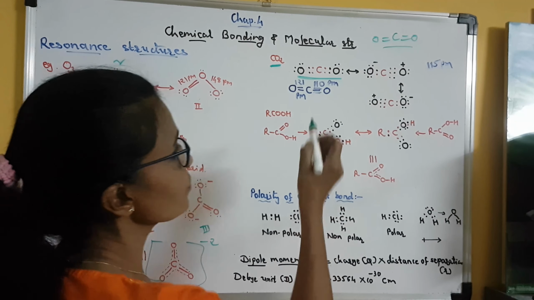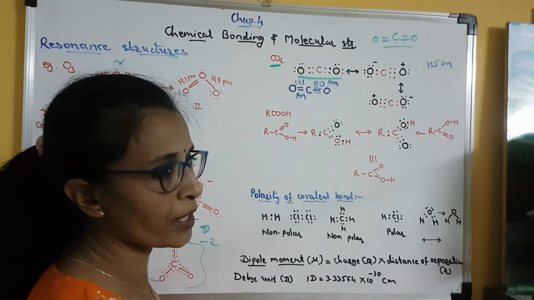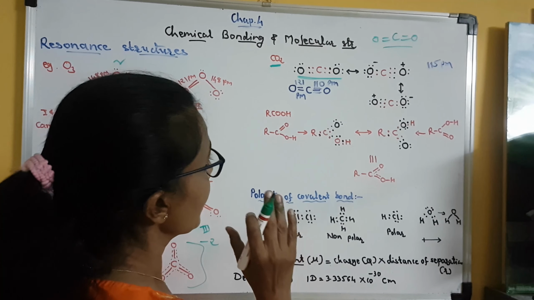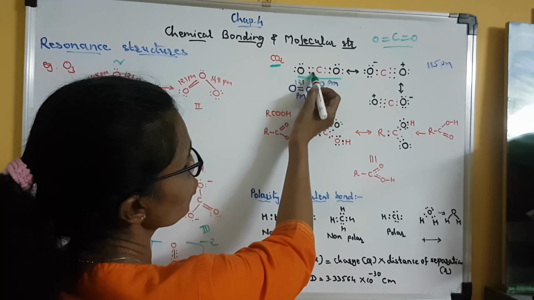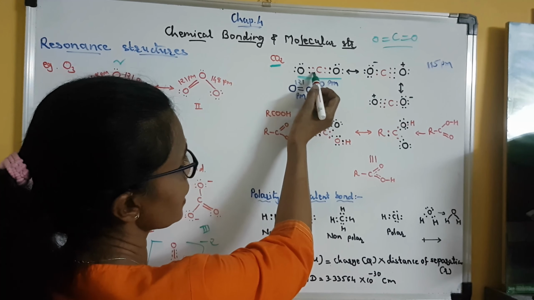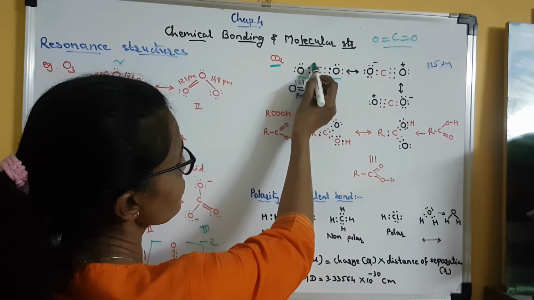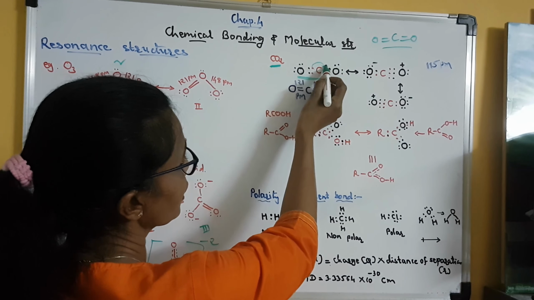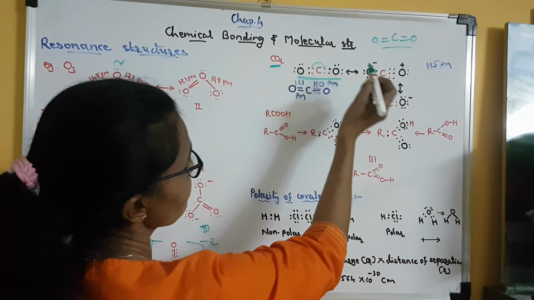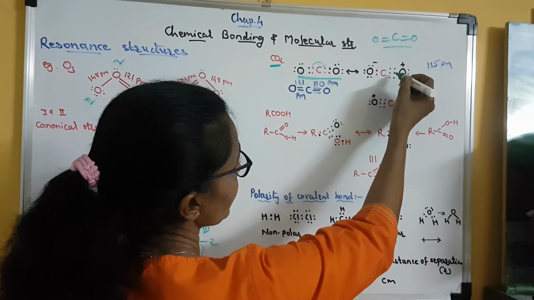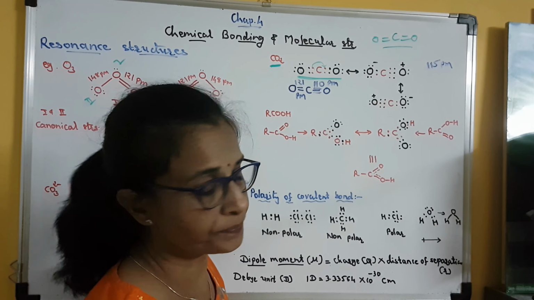Now, suppose we make a little change in the position of bonding and non-bonding electron pairs. How? Here this carbon has shared 2 unpaired valence electrons with this oxygen atom. Rather, suppose we shift this electron pair to this side. So now this oxygen will share its 3 electrons with the carbon atom. Now how come 3?